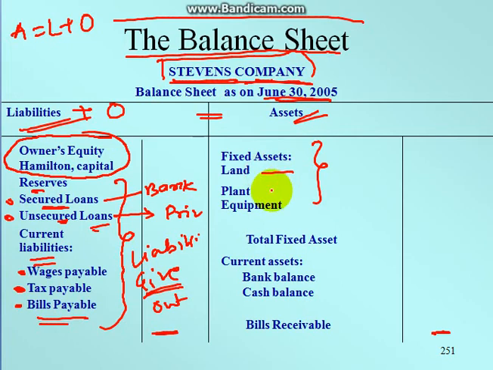Here it is the asset side. Assets include land, plant, and equipment. All these are fixed assets. So total fixed assets will be there, and current assets will be there.